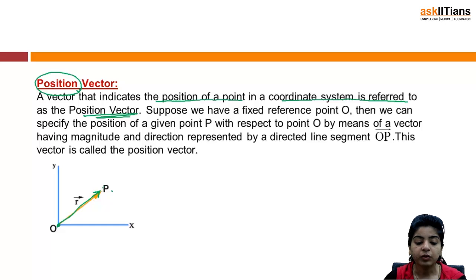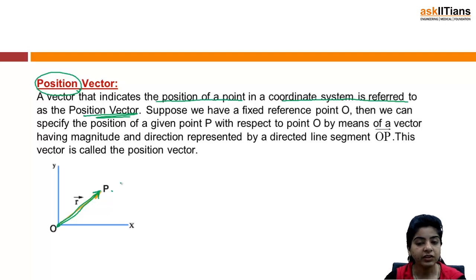What am I saying? Suppose I have a fixed reference point O, and I have a point P, then I can specify the position of that particular point P with the help of a vector having magnitude and direction, which is represented by the directed line segment OP, right? So this will be called the position vector.